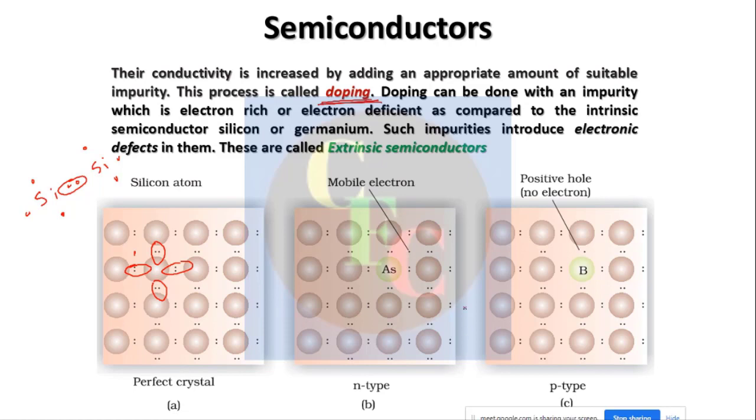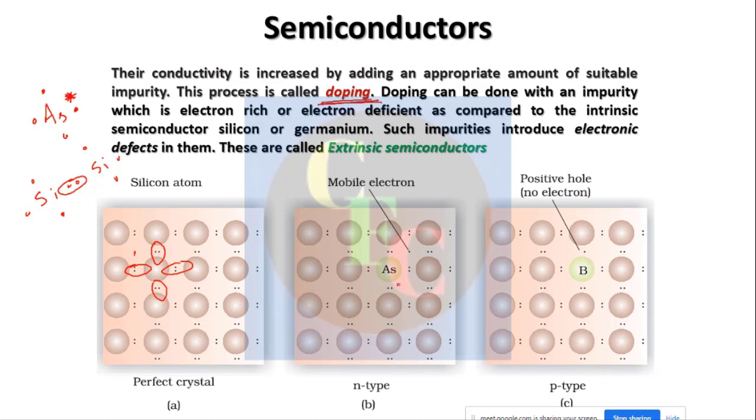Now say you have doped this silicon with arsenic. Arsenic is a group 5 element, and unlike silicon, it has a fifth electron. Let me put this fifth electron as a star.